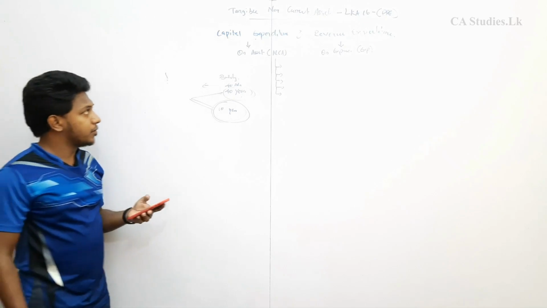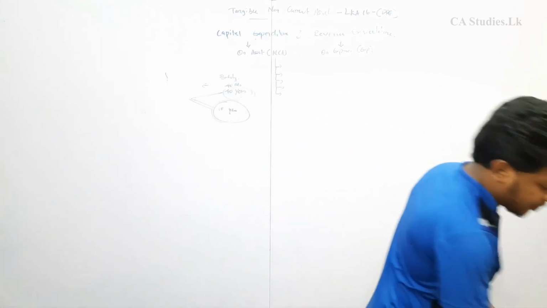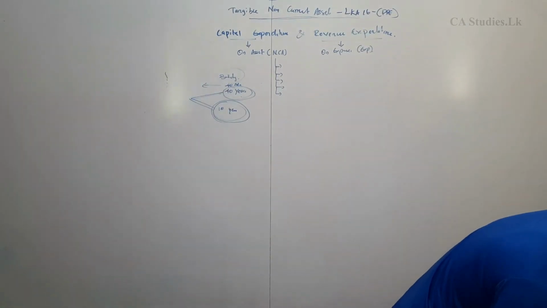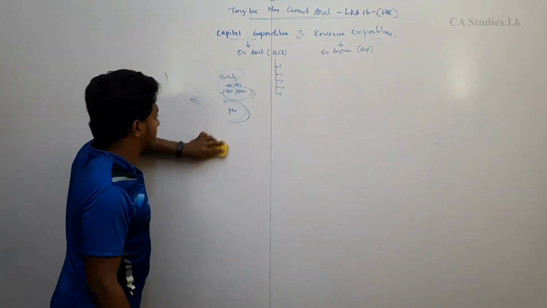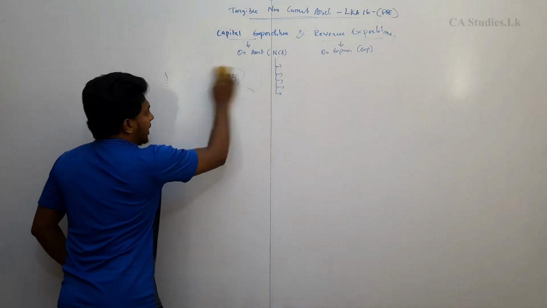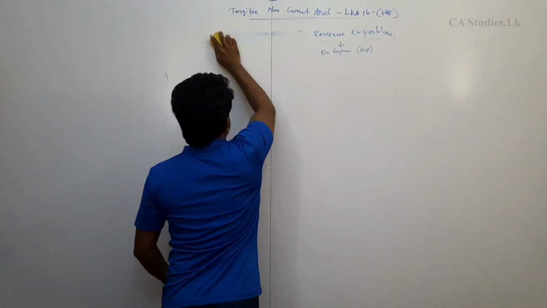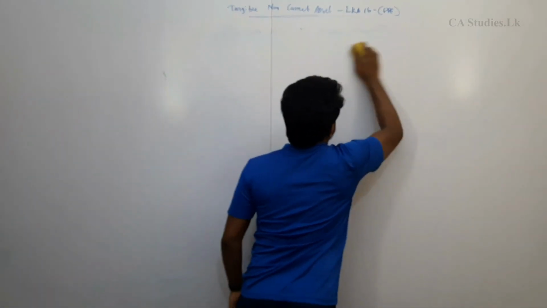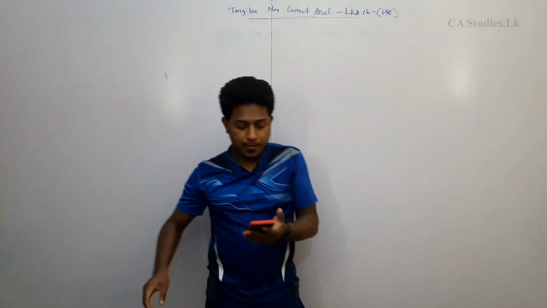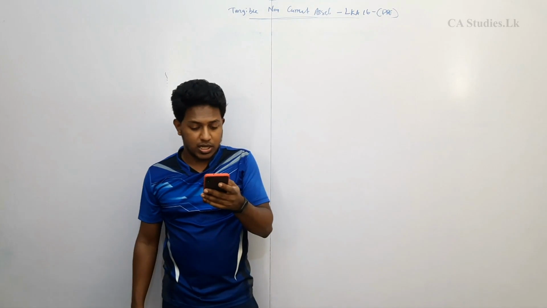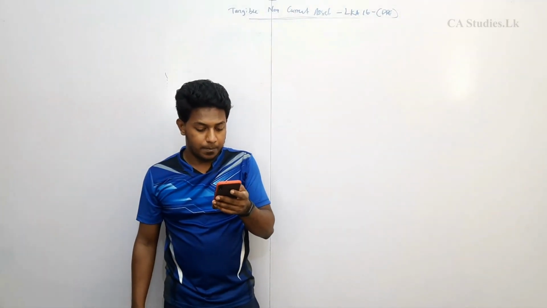Okay, now I have said capital expenditure is spent on assets and revenue expenditure on expenses. Now take this question on page number 4.